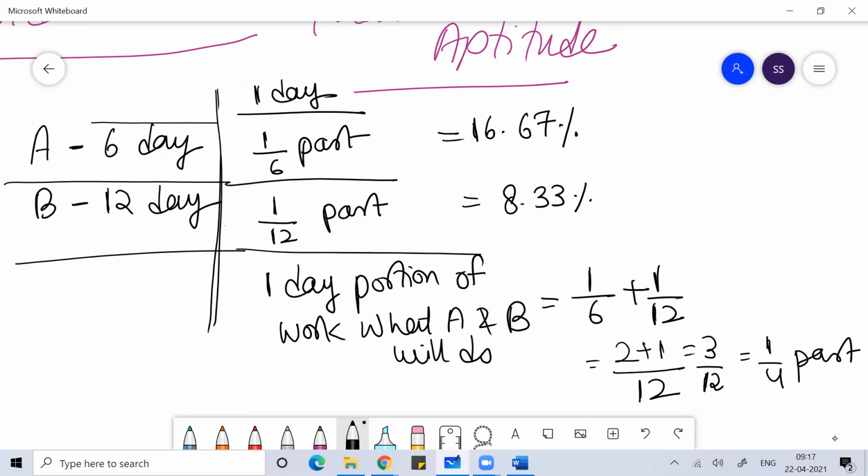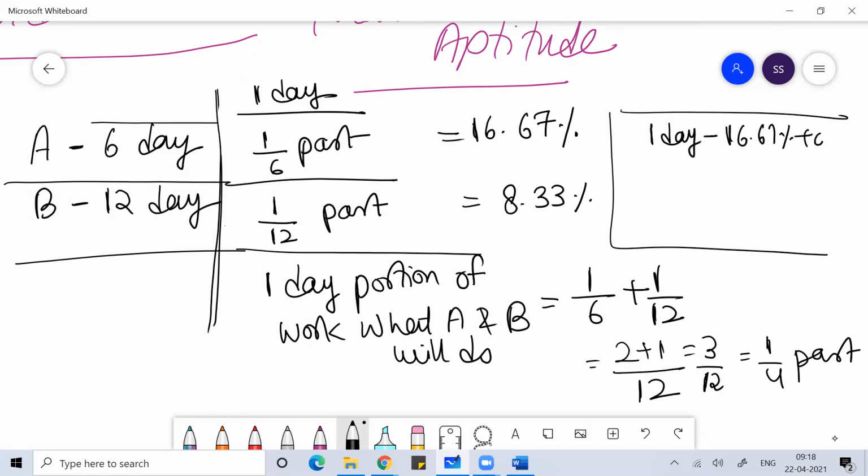1/12 part means 8.33% of work. So when you are talking about A and B, in one day A is doing 16.67% of work, and in one day B is doing 8.33% of work. So in one day, how much percentage of work are A and B doing together? They are doing 25% of work together. So 100% of work they will do in 4 days.